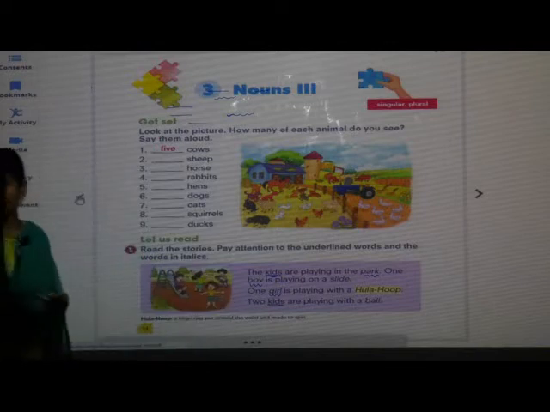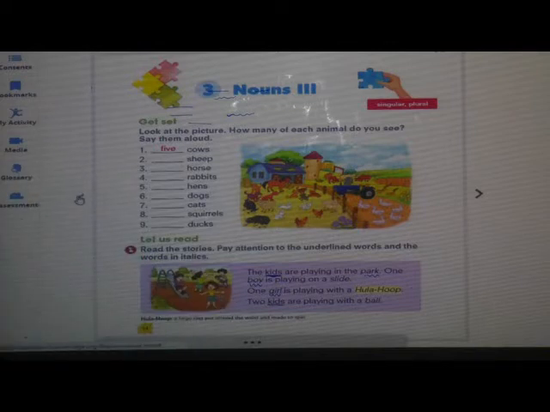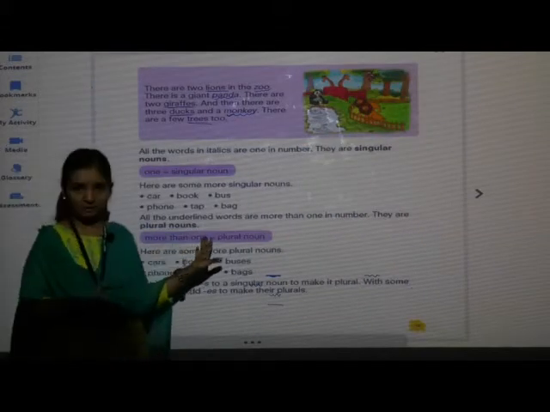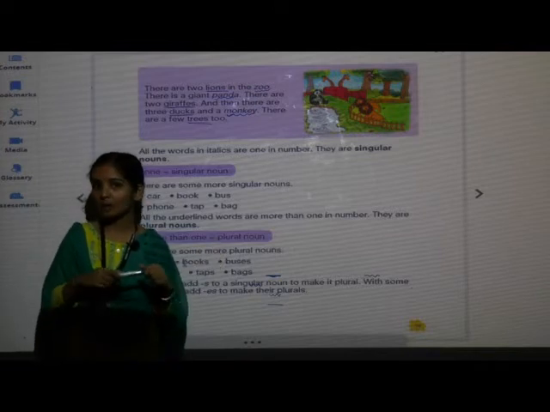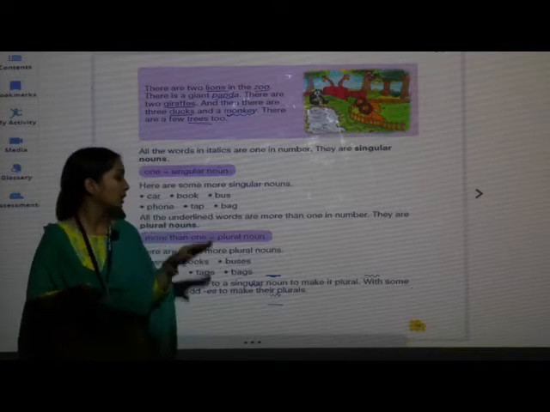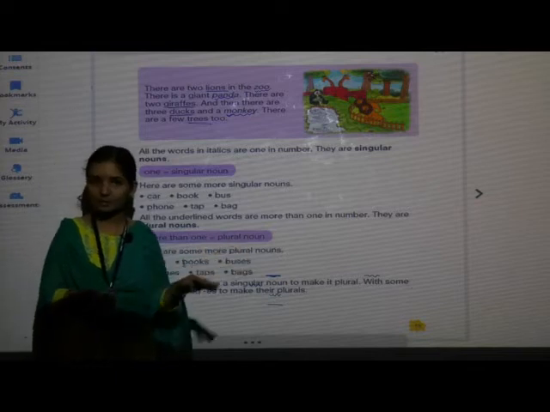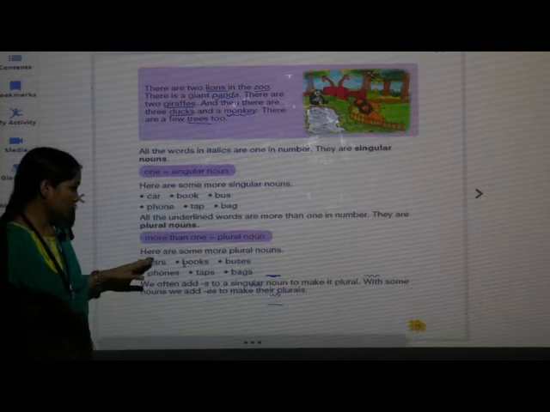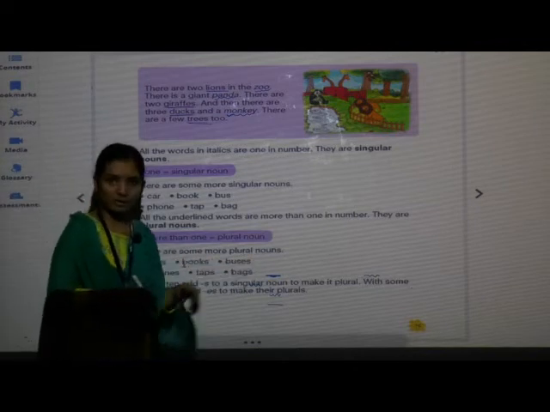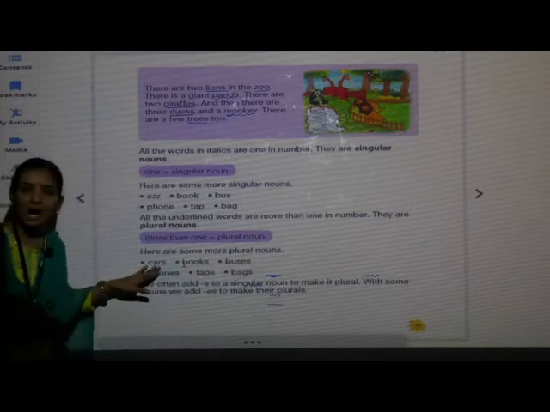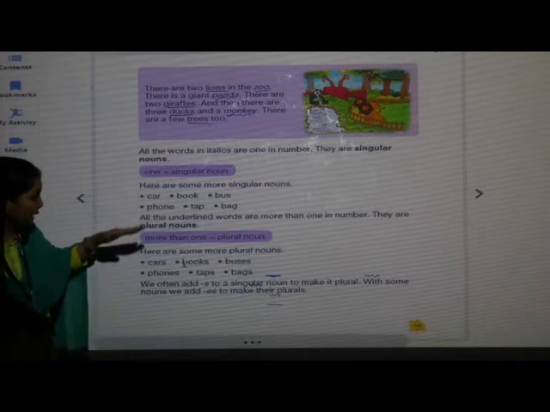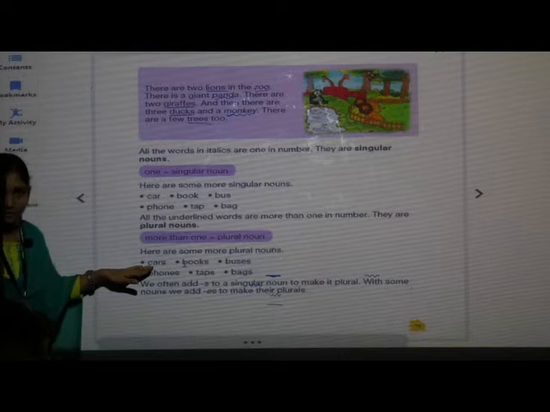Okay. Now, next we go here. See, more than 1. If we have the things around us more than 1, we call it as plural nouns. Here are some more examples of plural nouns. Cars. Here 1 car, more than 1 cars.